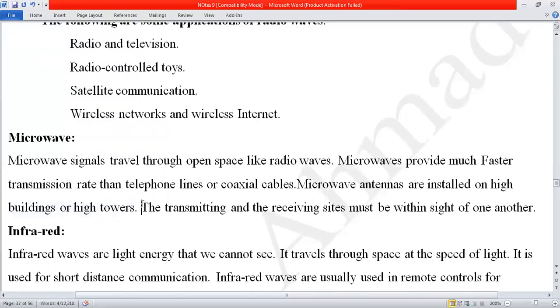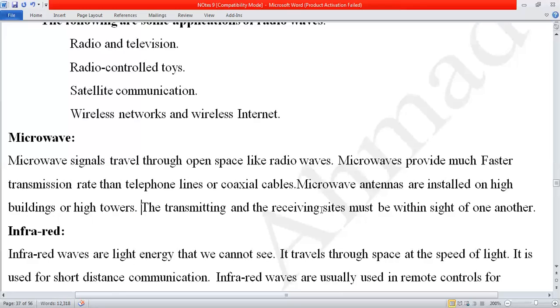The transmitting and the receiving sides must be within sight of one another. That's why they place the towers at the top of the mountains, at the peak of the mountains. Why? Because one antenna can see the other antenna, so there is no interference between them.